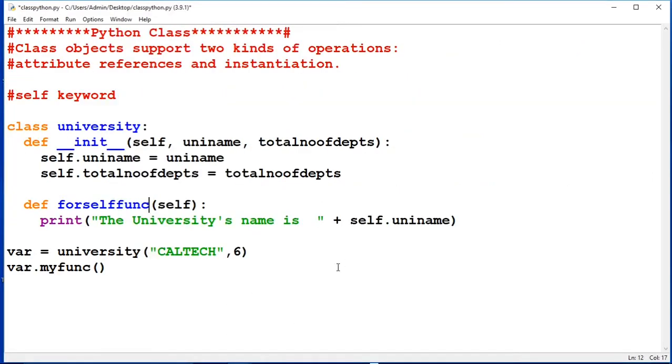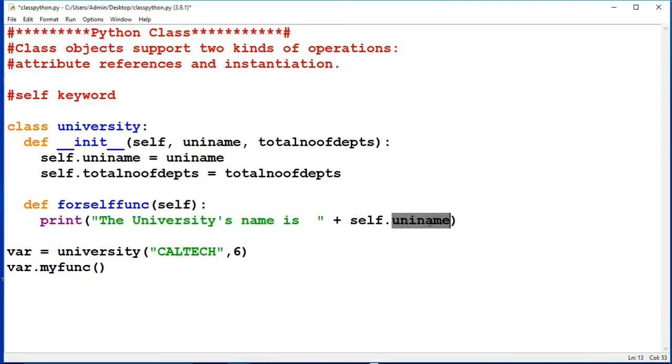So in the next program I'm going to show you how self keyword also can be very helpful to do the same job. So you see here same program, here also self keyword is there, but here I have written a function for self, and then here I am passing this self keyword, and then I am printing it. The university's name is self.university name.